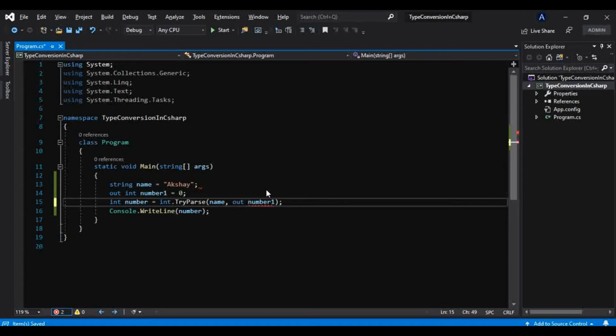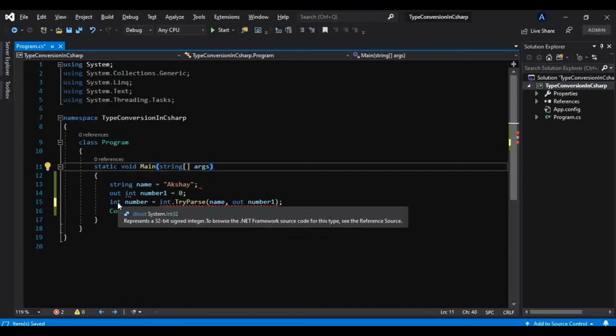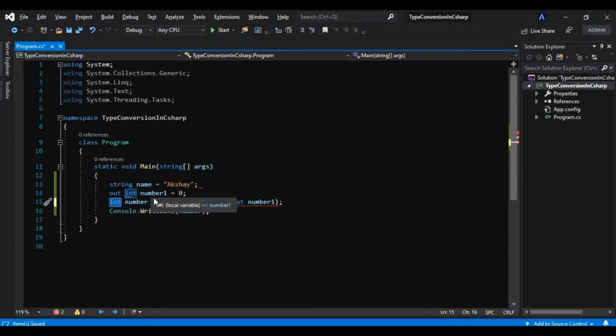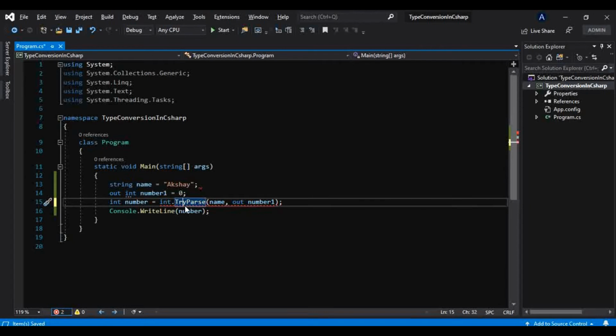We know we have to pass that with the out keyword. Yes, we have to check that, because if you can see, this TryParse is returning bool. Whatever string you pass in this method, it tells whether that string can be parsed into int or not. So it will return true or false. If it can convert that string, it will return true. If it cannot, it will return false.